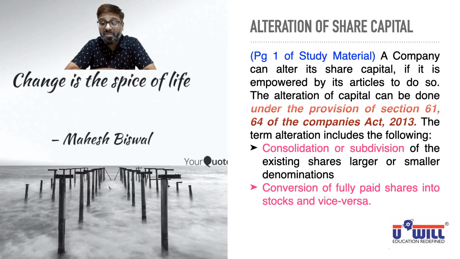The alteration of capital can be done under the provisions of section 61 and 64 of Companies Act 2013. This you need to write in your notebook. Give the heading in your notebooks. Alteration of share capital. This is the first part of internal reconstruction. So you can number it as Roman 1 and write down alteration of share capital heading. And in that, in bracket, write down U/S, under section.